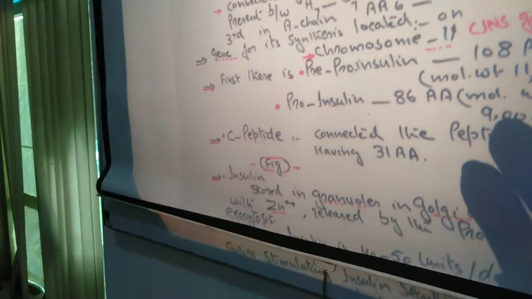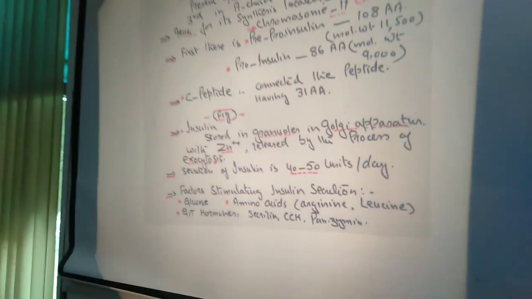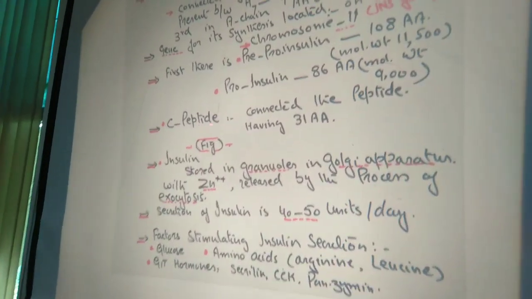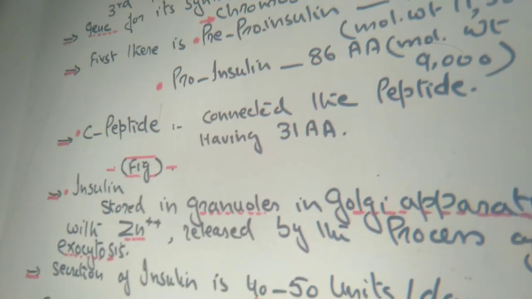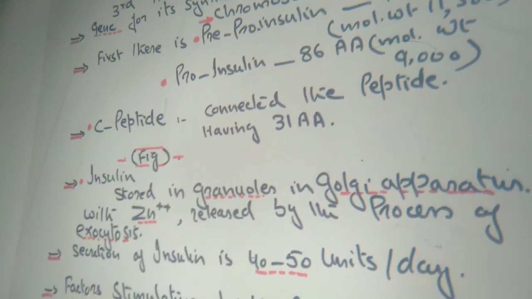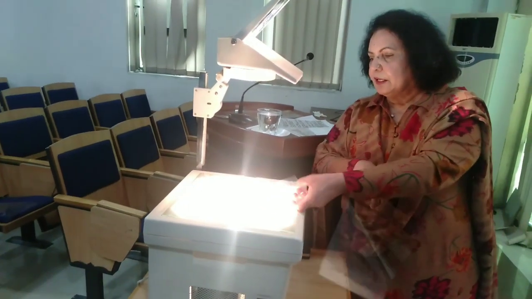It is present in an inactive form because there is an extra peptide that is known as C-peptide. This C-peptide is the peptide which connects the chains, and it has 31 amino acids. Now you can see in the figure how this insulin is synthesized, and what the pro-insulin, pre-pro-insulin and C-peptide are. This figure elaborates on this discussion.